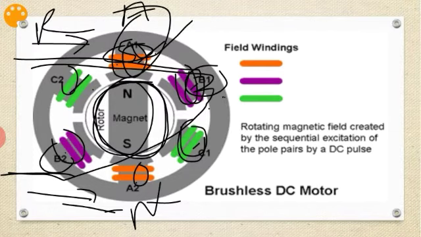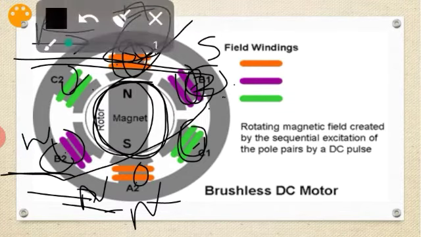Again assume that this B is S pole and here is N pole. Sorry, not this one, B2. I repeat here once, I will clear it.